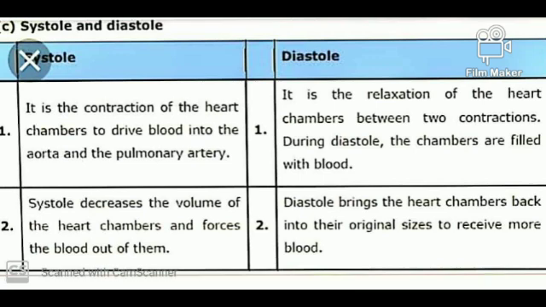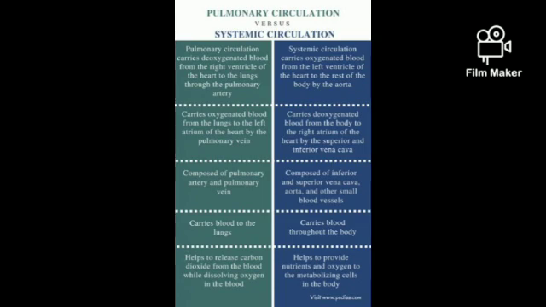Systole and diastole. Systole is the contraction of the heart chambers to drive blood into the aorta and the pulmonary artery. Diastole is the relaxation of the heart chambers between two contractions. During diastole, the blood is filled in the chambers. Systole decreases the volume of the heart chambers and forces the blood out of them. Diastole brings the heart chambers back to their original sizes to receive more blood.